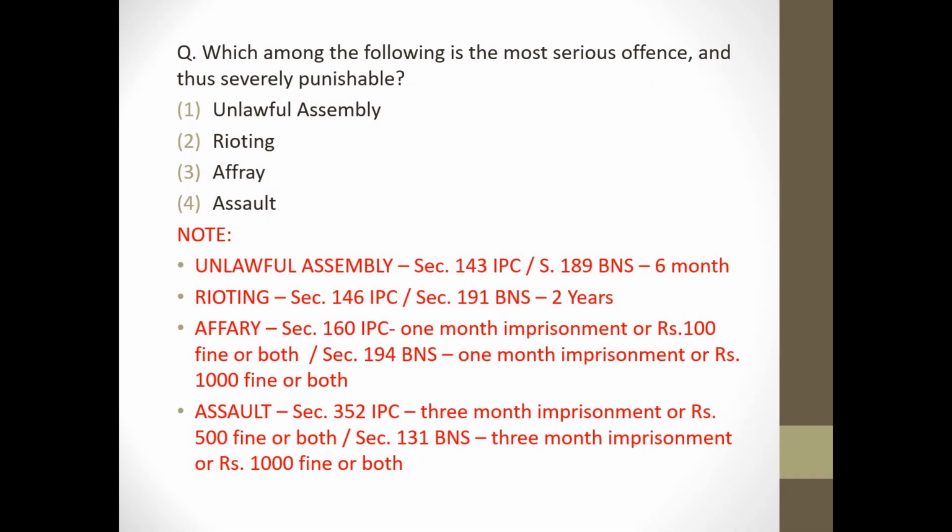Next question. Which among the following is the most serious offense and thus severely punished? It's option 2, rioting. Because rioting की जो punishment है वो 2 years की है. Unlawful assembly की जो punishment है वो 6 months है. Affray की जो पनिशमेंट है वो 1 month इम्प्रिजनमेंट और फाइन और बोथ है आईपीसी में, और बीएनएस में 1 month इम्प्रिजनमेंट एंड 1000 रुपीज फाइन है.